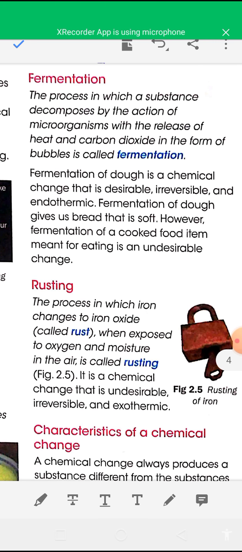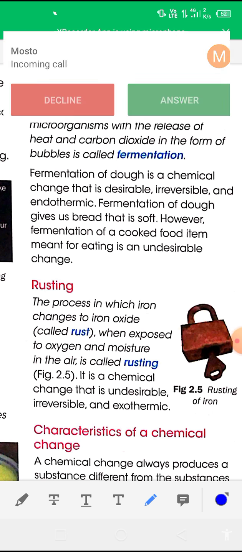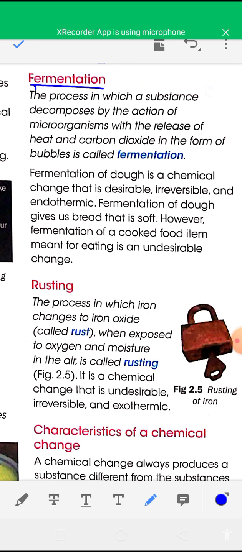The next type of chemical change is fermentation. What is fermentation? Fermentation is the process in which a substance decomposes by the action of microorganisms with the release of heat and carbon dioxide in the form of bubbles.